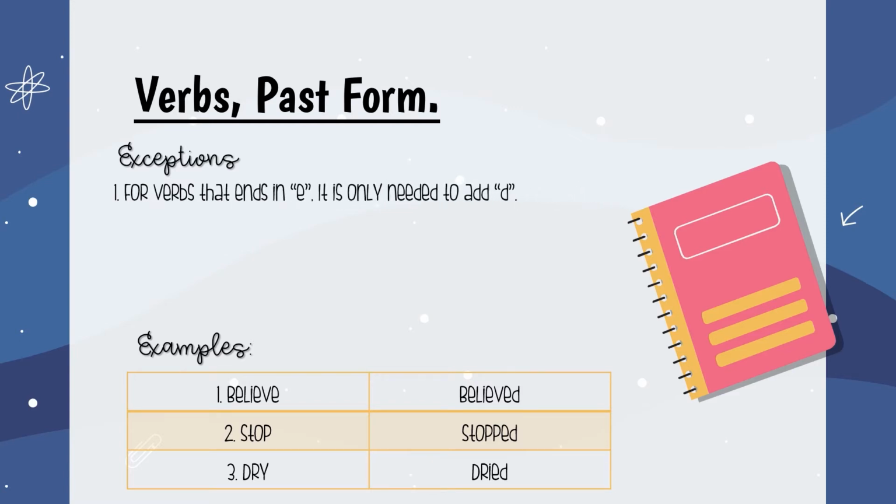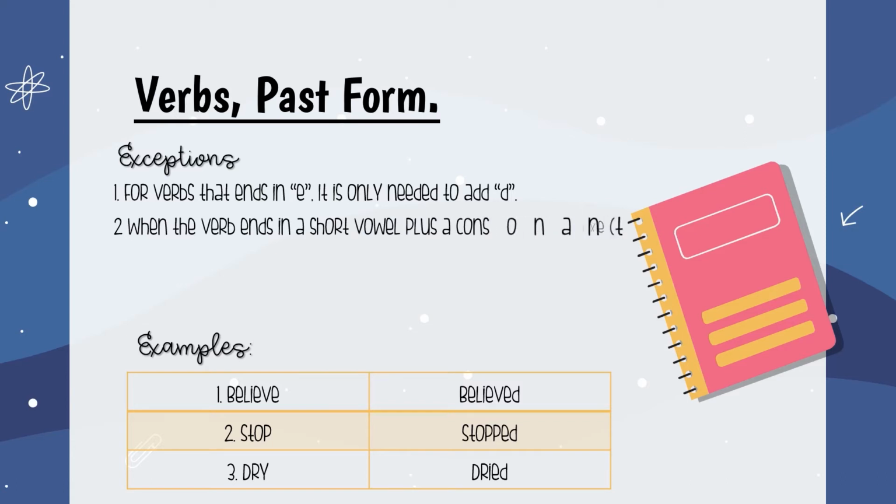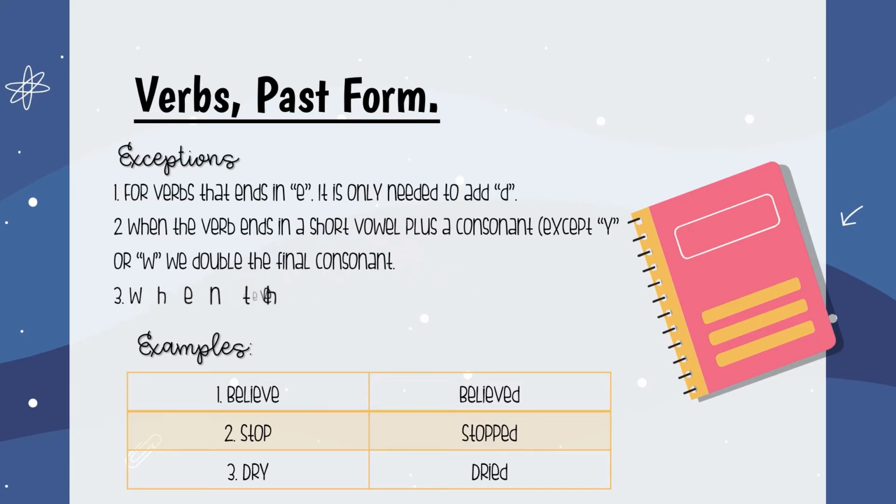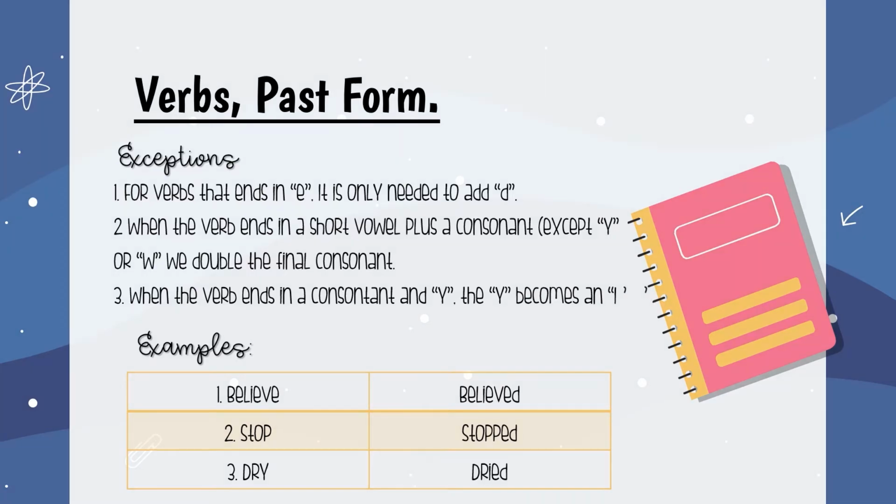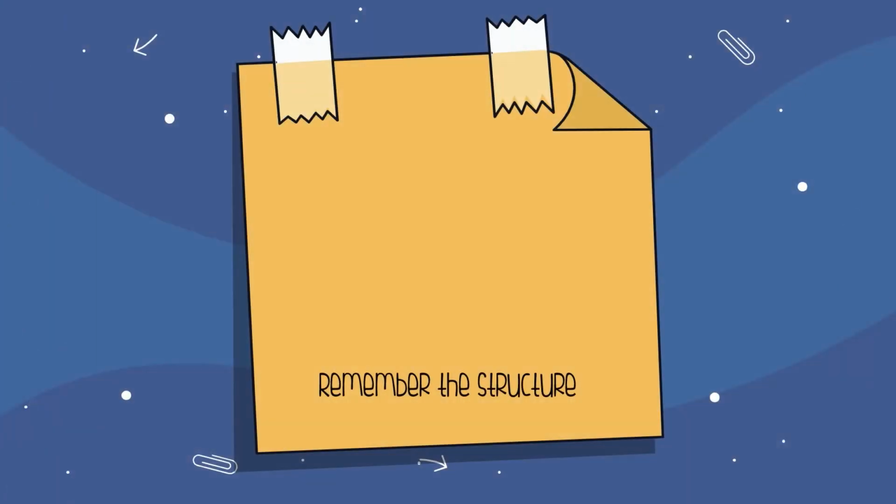Believe, believed. Also, when the verb ends in a short vowel plus a consonant, except for the Y or the W, we double the final consonant. For example, stop, stopped. And finally, when the verb ends in a consonant and Y, the Y becomes an I, as in dry and dried.